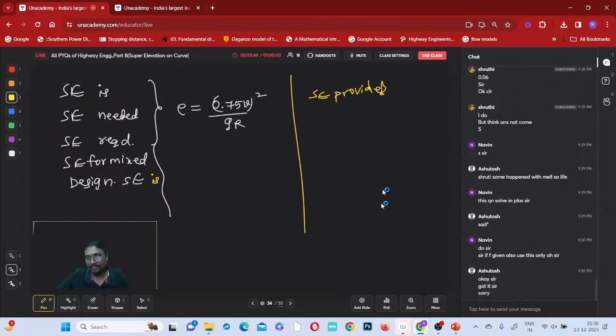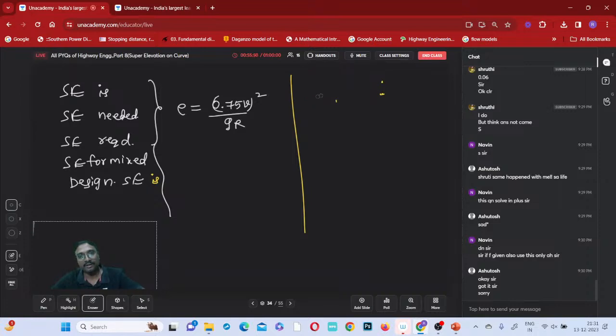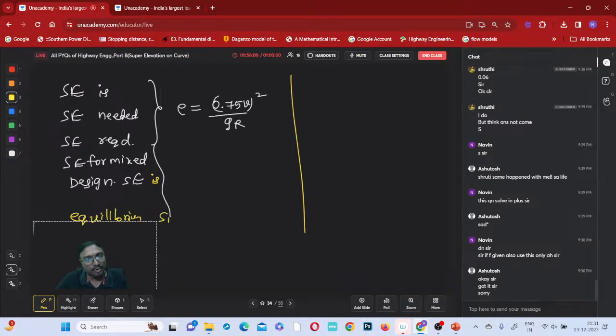Super elevation required. Okay, just suppose equilibrium super elevation required. Equilibrium super elevation is the same. Simply, when super elevation is mentioned, use this formula, the mixed traffic formula.